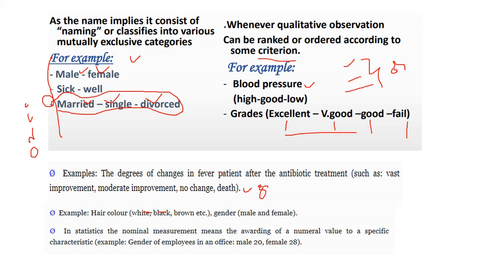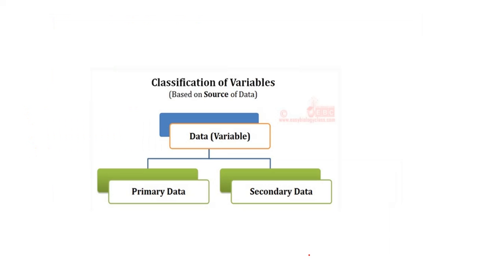Gender, male, female. This is related to the nominal examples. In statistics, nominal measurement means the awarding of numerical values to specific characteristics. These are the few things related to nominal and ordinal. Now we can see how you can collect data.